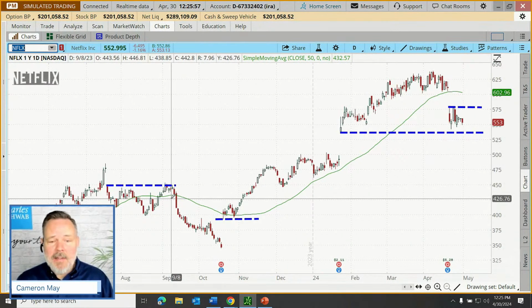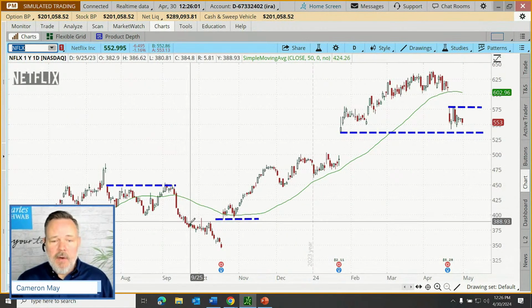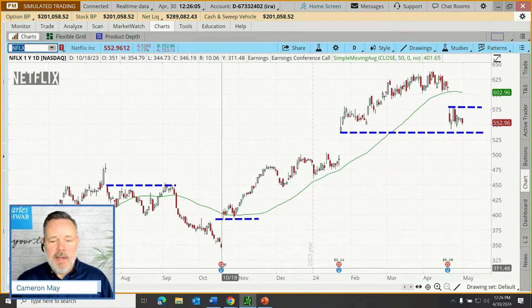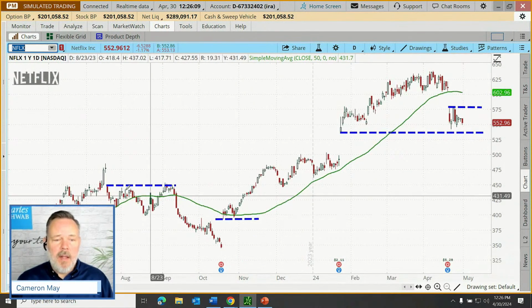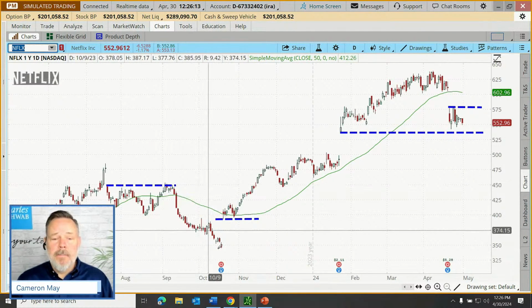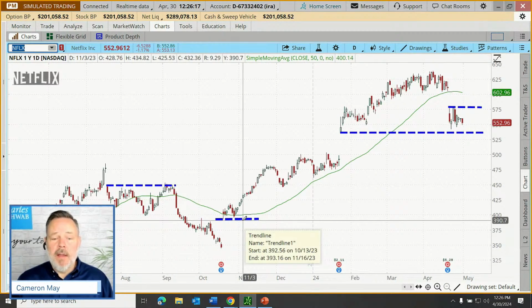BJ says, yep, gaps can act as support and resistance, right? Exactly the point here. In this case, though, the whole quarter plays out that way until we get to the next earnings announcement. And then we get a strong gap in the other direction. Well, if a downside gap might act as resistance, an upside gap may act as a new support area.